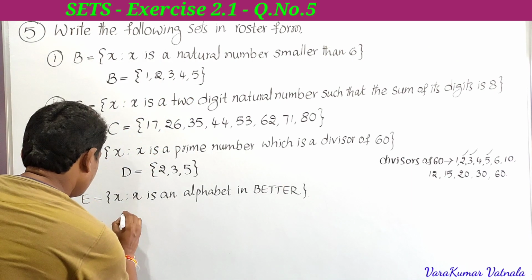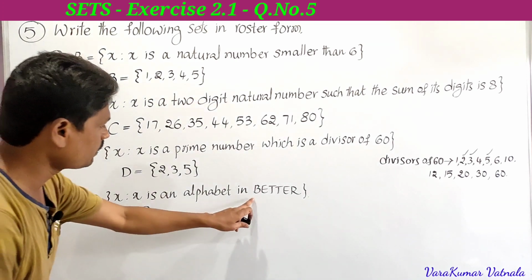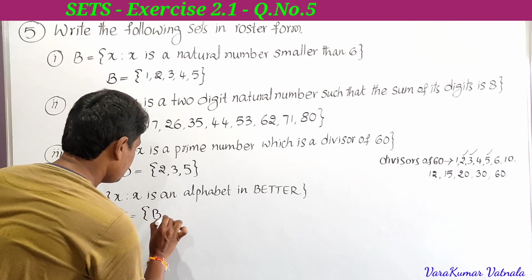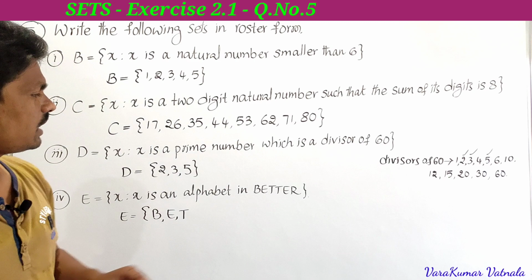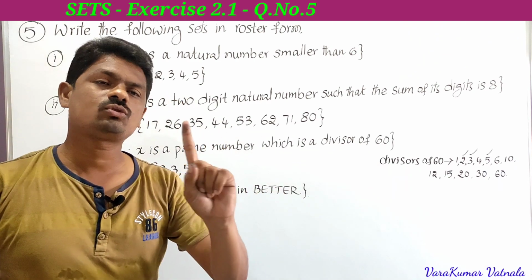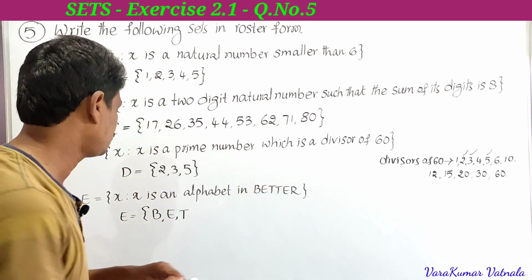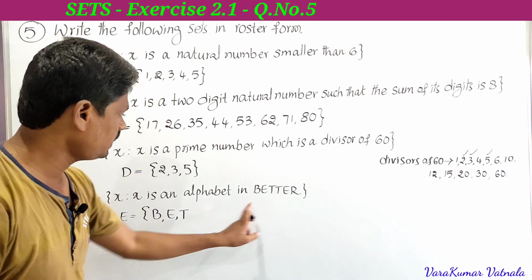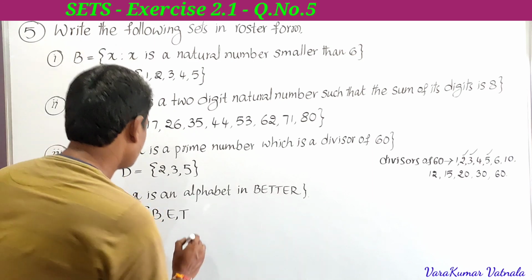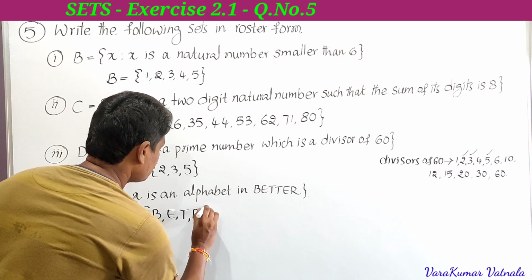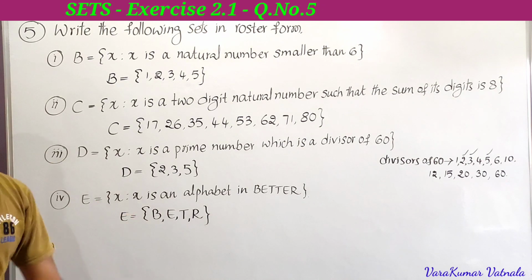So we have to write A is equal to the set of, so first what is there? B. Write B, comma, next E, comma, next T. If it is repeated, we have to write it only once. If E is there, we write it only once. T is there, we write it only once. So B, E, T. Again T is there, we need not write. Again E is there, we need not write. Next R. So these are the elements of "better". So this is the roster form of the fourth one.